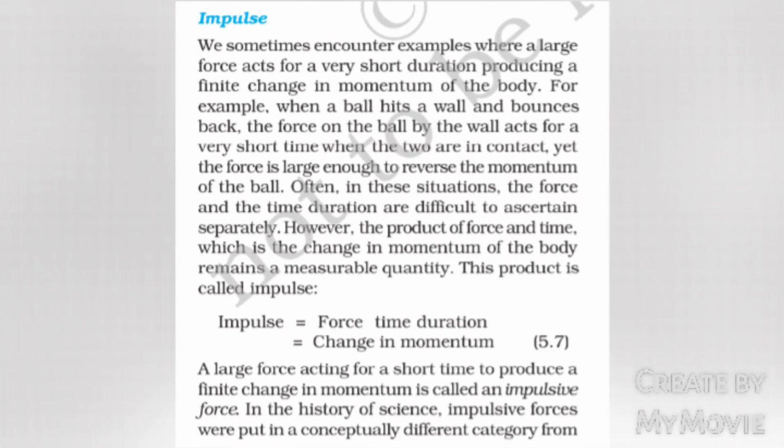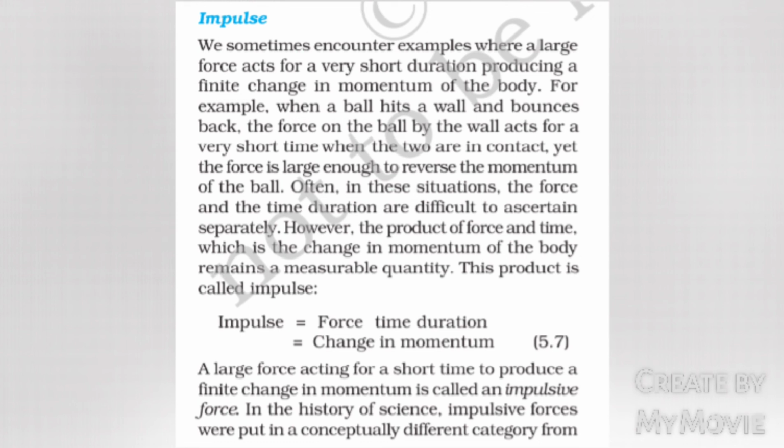Impulse. We sometimes encounter examples where a large force acts for a very short duration, producing a finite change in momentum of the body. For example, when a ball hits a wall and bounces back, the force on the ball by the wall acts for a very short time when the two are in contact. Yet the force is large enough to reverse the momentum of the ball.